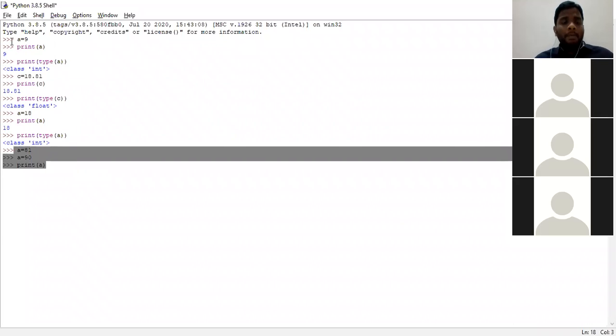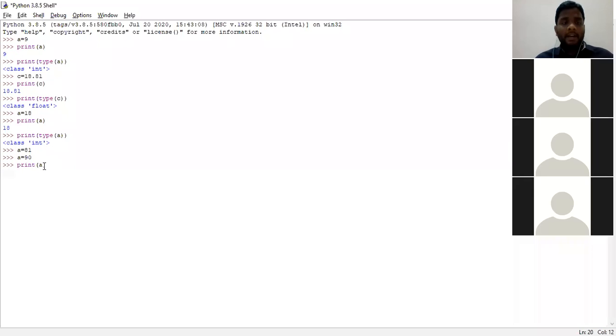So is there any problem with naming a variable? There is no problem with naming a variable. Can anyone answer me what will be the value of A? I have asked the interpreter to print A. Then what will be the value of A? Anyone, please unmute and tell your answer. Now in your mind, it must be rotating whether the output will be 81 or 90. Anyone? 90, sir. 90.